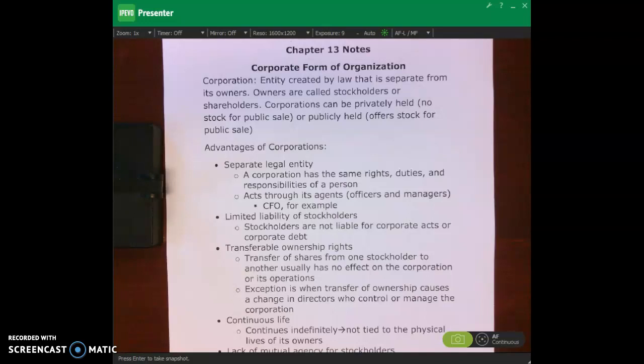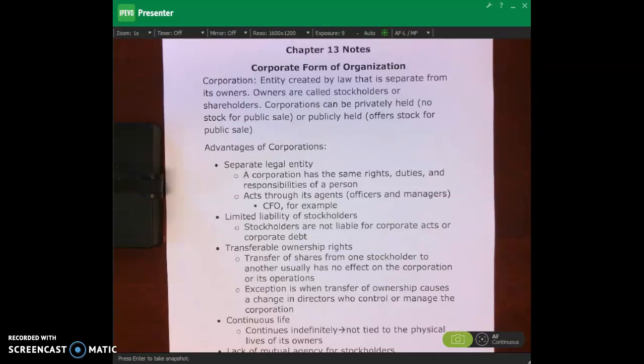Okay, so in this chapter, we're going to be talking about corporations in Chapter 13. In this lecture video, we'll give an overview of the corporate form. What is a corporation? We'll talk about some advantages and disadvantages of corporations, how corporations are run, the organization of a corporation, some basics of the corporate organizational chart, and also rights of stockholders and basics of capital stock. Okay, so this lecture video is kind of an overview of corporations.